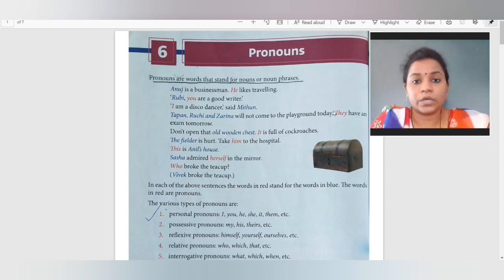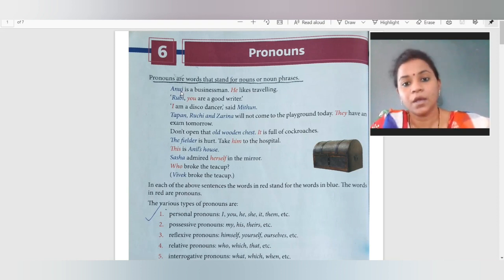Now we'll go with the example. Anuj is a businessman. He likes traveling. So what is here? Anuj. Anuj is what? A businessman, and Anuj is a name. So it is a noun. So when we are again talking about Anuj, no need for us to repeat that name again and again. So to avoid repeating the name again and again, we use pronoun. ताकि हम एक ही नाम को बार-बार रिपीट ना करें, वो चीज को हम अवॉइड करें, इसीलिए हम नाउन की जगह पे pronoun को डालते हैं.